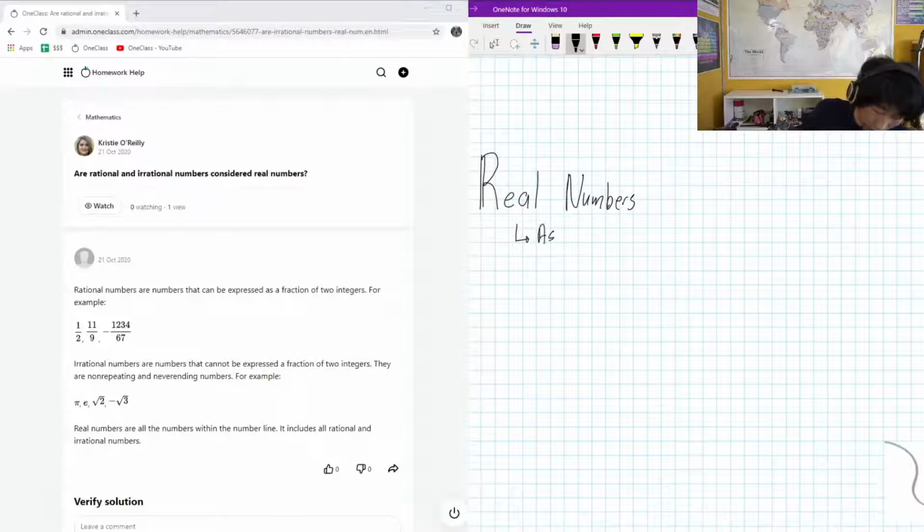As long as a number is on the number line, it is real.